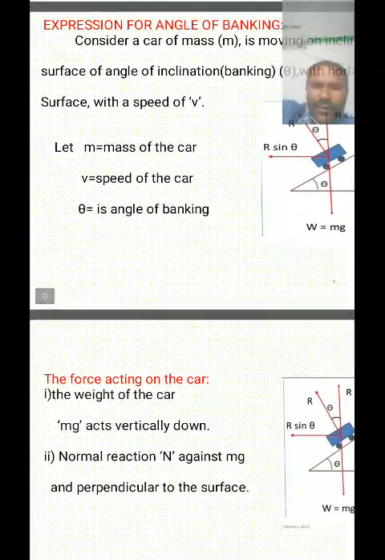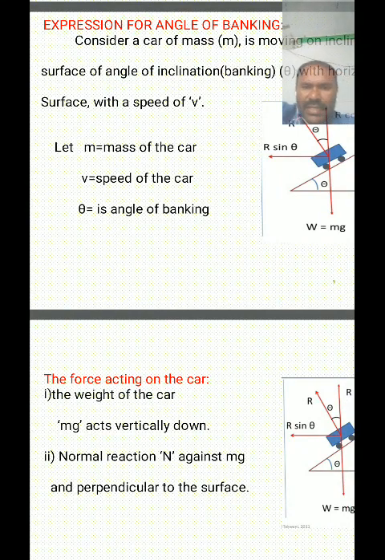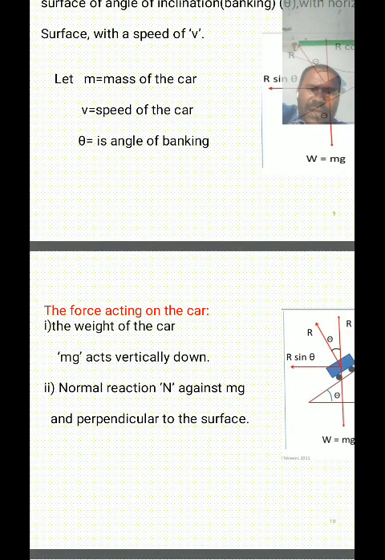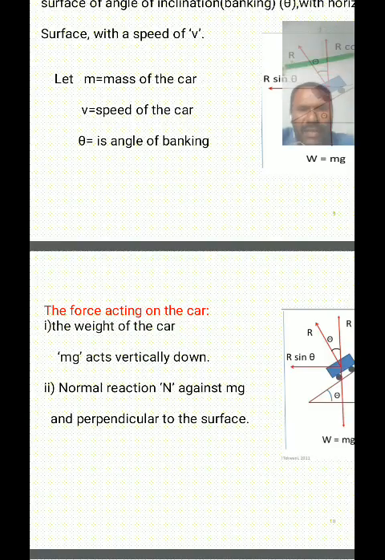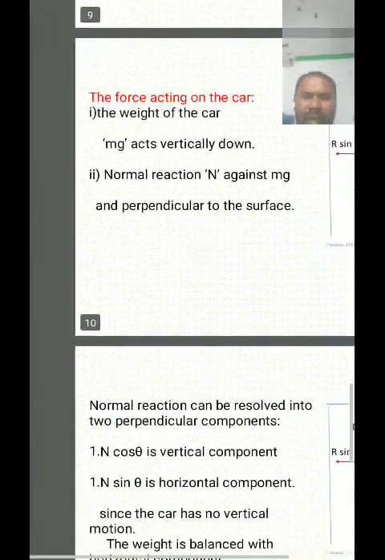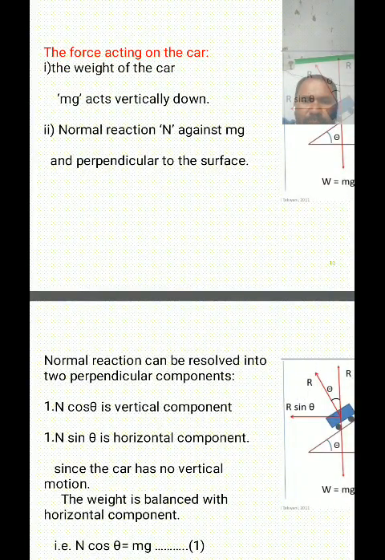Therefore, the force acting on the car is the weight of the car. So what forces act on the car? The weight of the car acts vertically down. This weight of the car is resolved into two perpendicular components, and the normal reaction is against the weight of the car and perpendicular to the surface of the banking. And the normal reaction can be resolved into two perpendicular components.